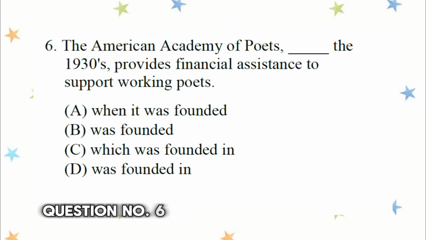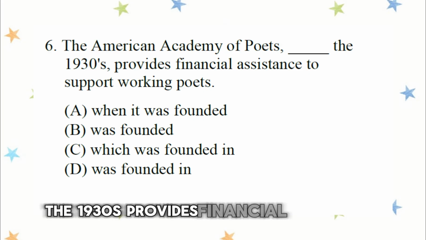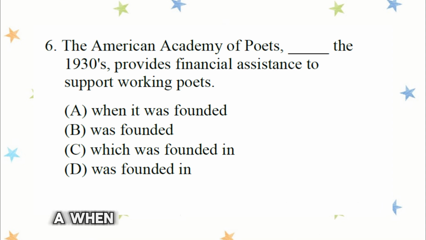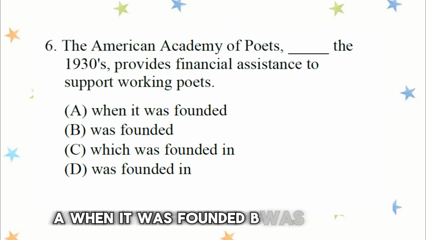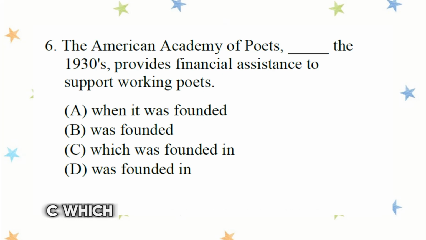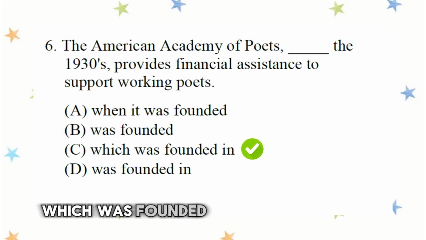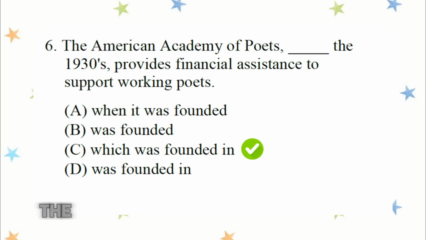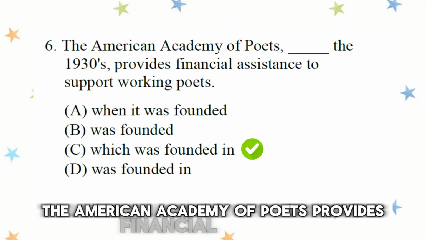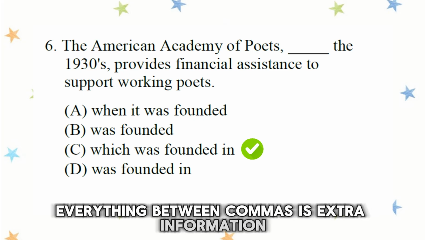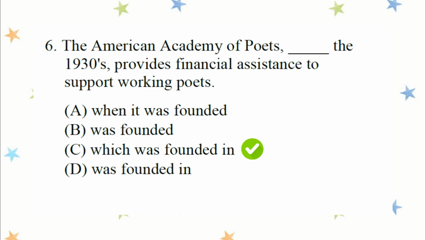Question number 6. The American Academy of Poets, blank the 1930s, provides financial assistance to support working poets. A. When it was founded. B. Was founded. C. Which was founded in. D. Was founded in. The answer is C. Which was founded in. The main sentence is the American Academy of Poets provides financial assistance. Everything between commas is extra information, so we need a relative clause.